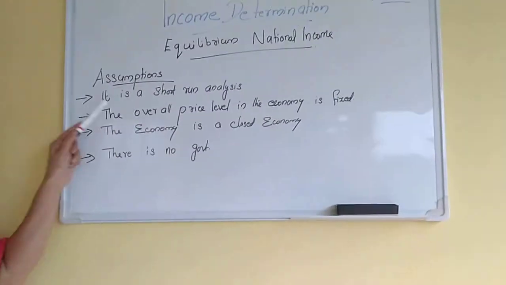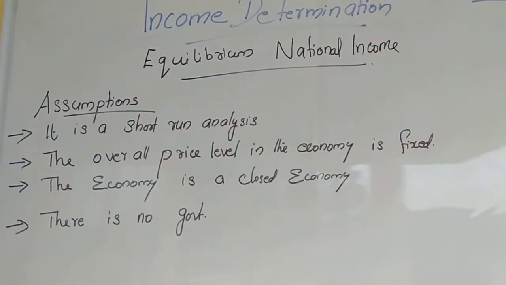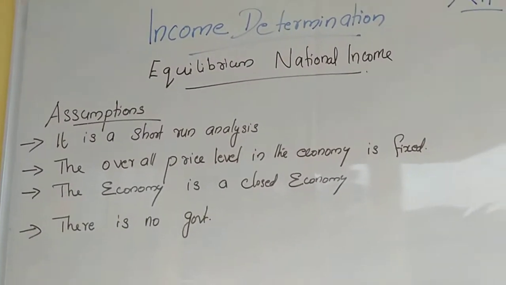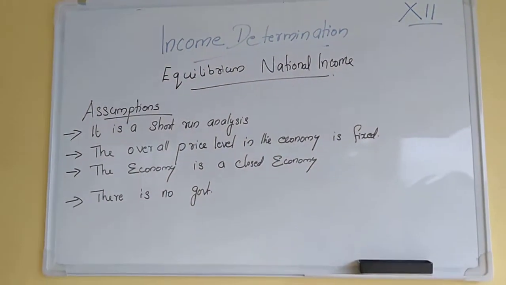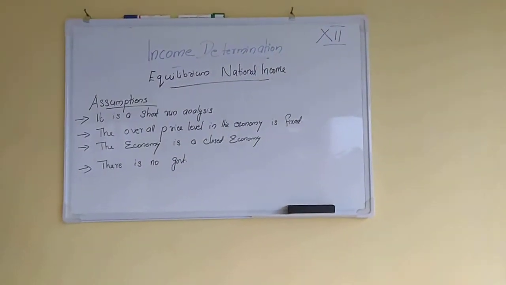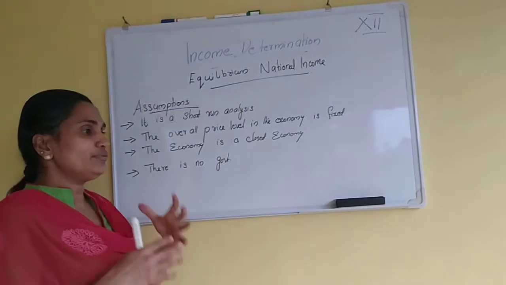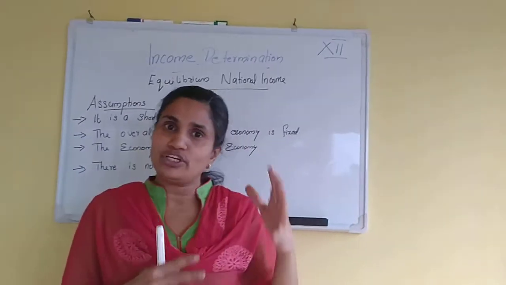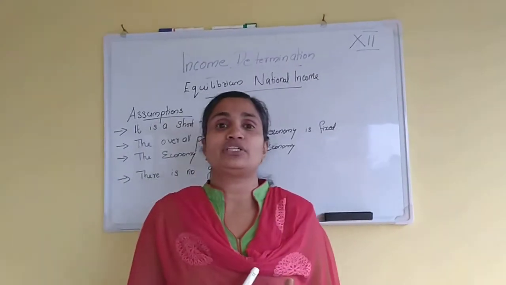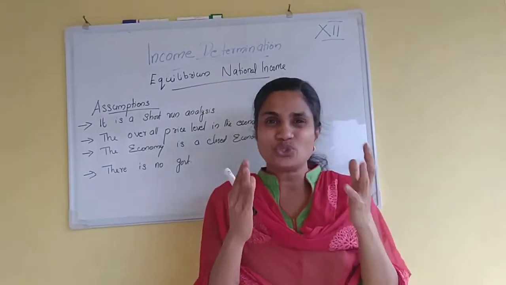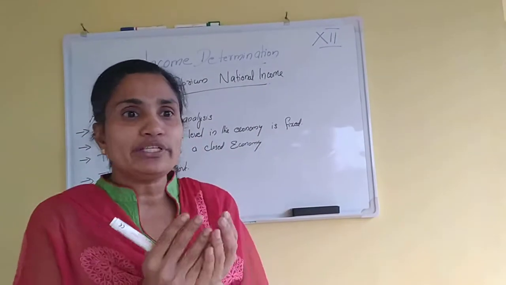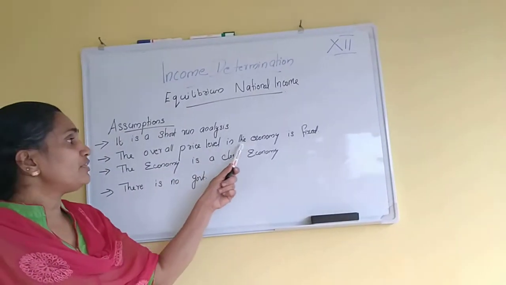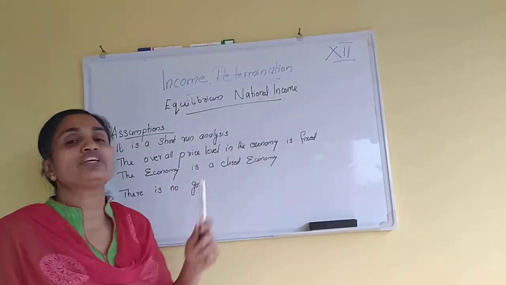First one is, it is a short-term analysis. In the beginning I told you, there is no inflationary or deflationary gap, or income gap. There is an equilibrium point in this short-term analysis. Then the next one: the overall price level in the economy is fixed. We know that if there are any fluctuations in the price level, there is a chance of inflation or deflation, and variations in aggregate demand and aggregate supply. So to create an equilibrium point and avoid these fluctuations of demand or supply in the market, there is an average price level. Price level is fixed in the economy.